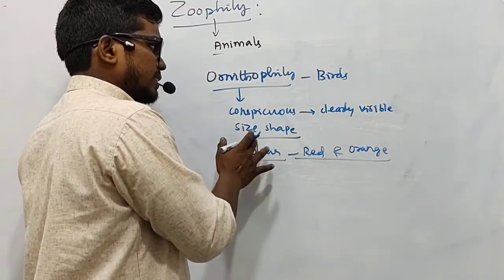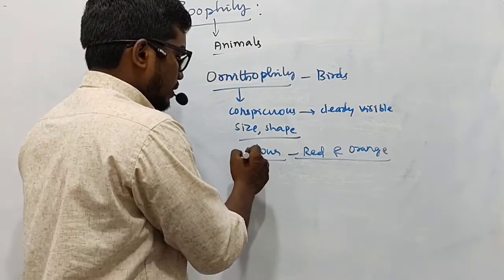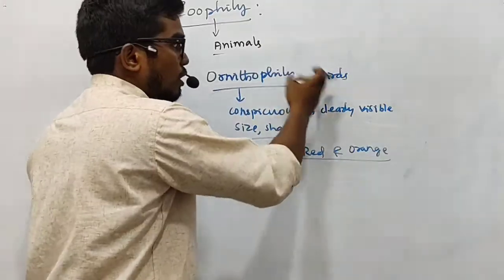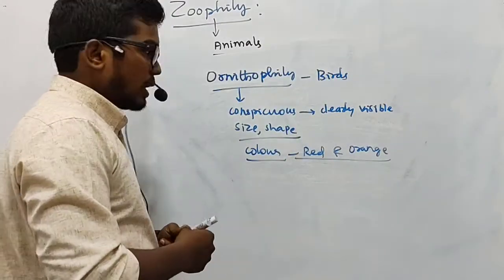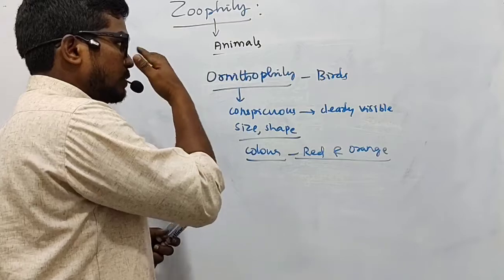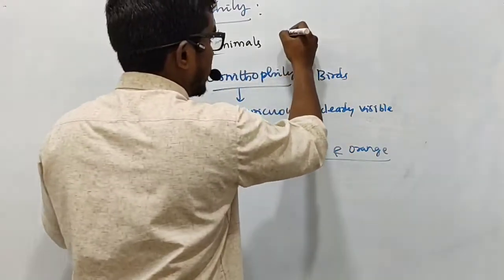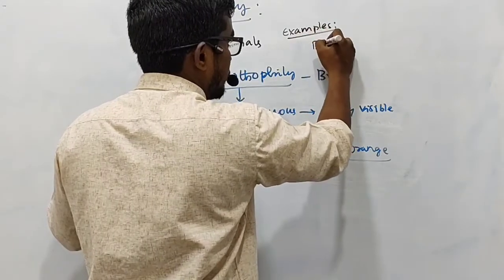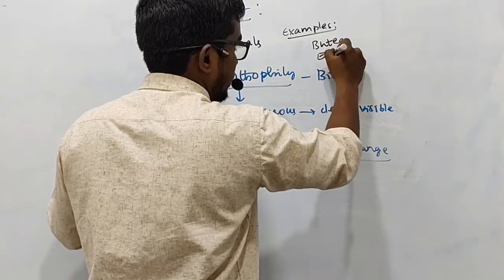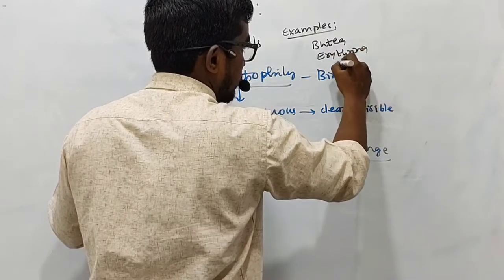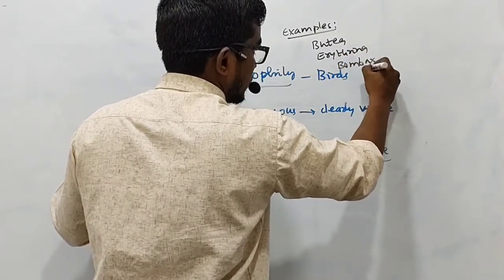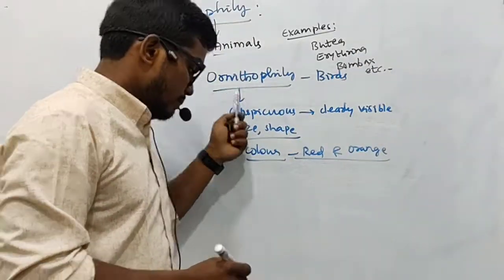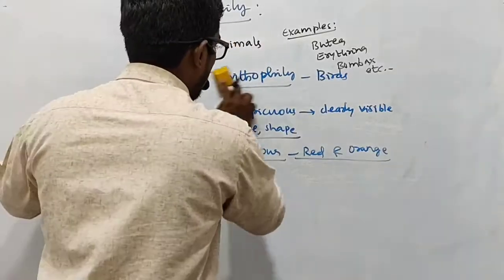So these factors are important, and in the corolla tube, when the birds visit to suck the nectar, the birds affect the pollination. So these are a few factors which we need to remember with respect to ornithophily. Examples we can bring in here are many. A few of them are Butea, Erythrina, and also Bombax. So this is about the pollination which is brought about by the birds. We generally refer to that as ornithophily.